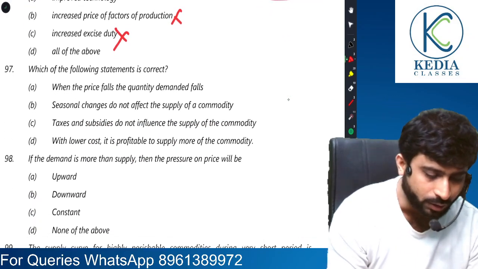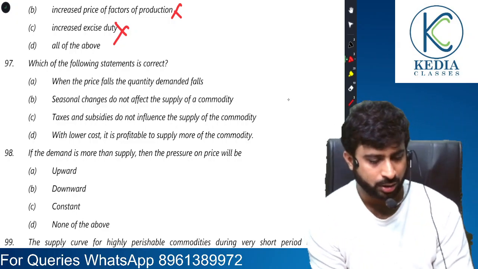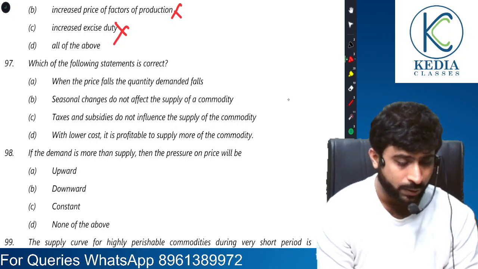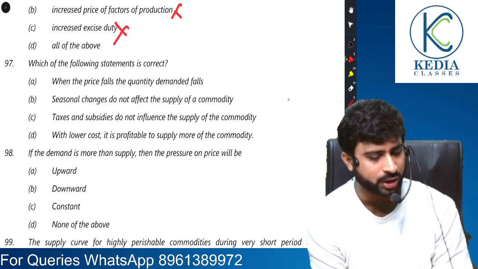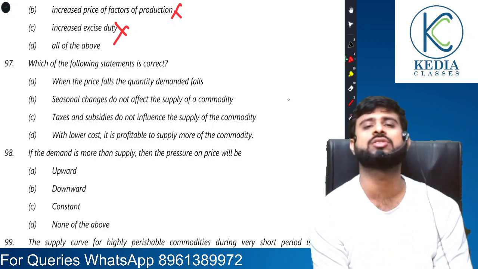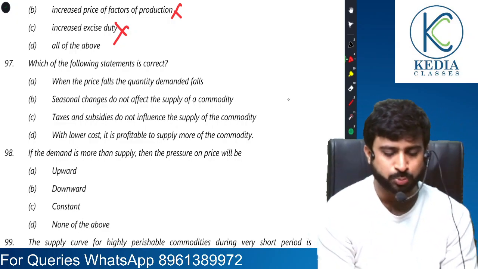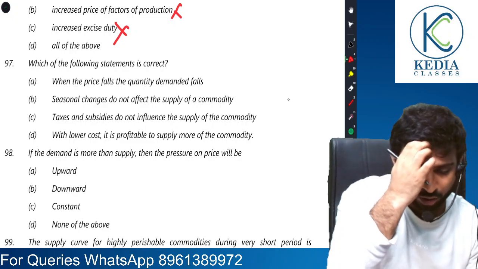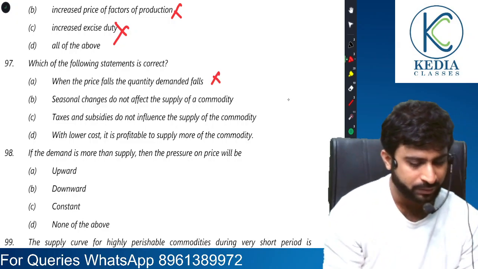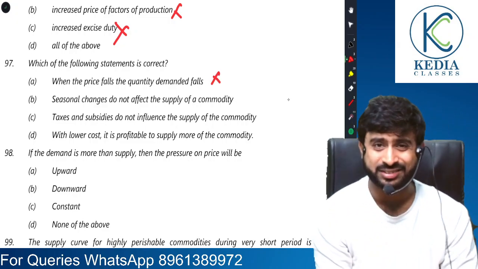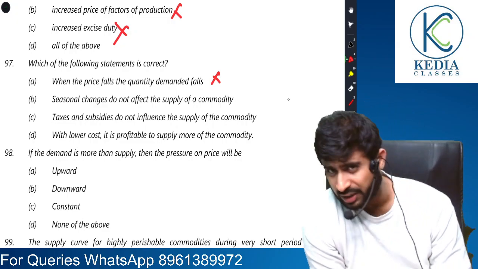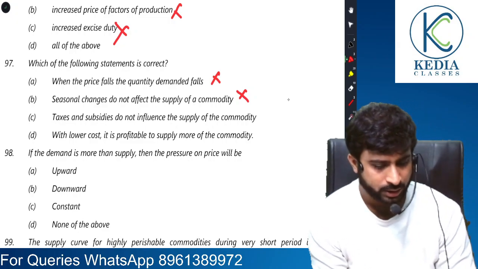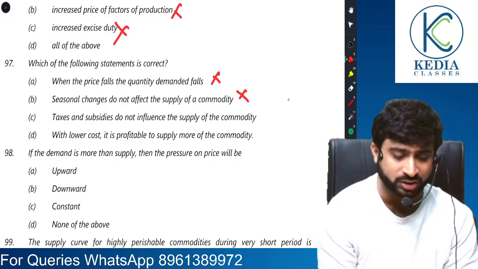Moving on. Which of the following statements is correct? When price falls, quantity demanded falls. Seasonal changes do not affect the supply of commodity. Taxes and subsidies do not influence the supply of commodity. With lower cost, it is profitable to supply more of the commodity. So which is correct? Let's see. When price falls, quantity demanded falls. No, it rises. Seasonal changes do not affect the supply. It does. If a season is suitable for a crop, the supply of that crop is going to change. So naturally it's wrong. Taxes and subsidies do not influence the supply. They do.